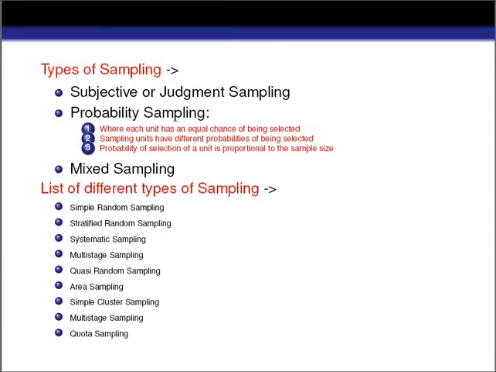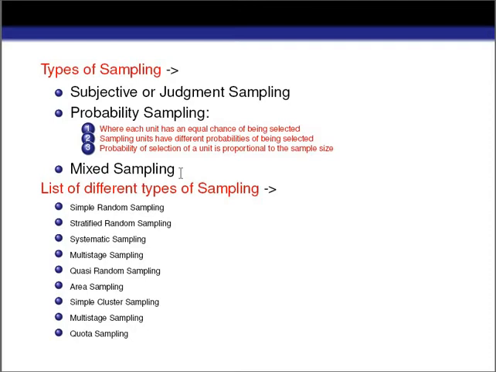But what is probability sampling? In case of probability sampling, each and every unit of the population has an equal chance of being selected in the sample. It may happen that the sampling units may have different probabilities of being selected in the sample, and the probability of selecting a unit is proportional to the sample size. We will discuss all these things in more detail when we discuss all the sampling techniques, part by part. And what is mixed sampling? In case of mixed sampling, we use both the methods. That means we use the method of judgment sampling and the method of probability sampling.